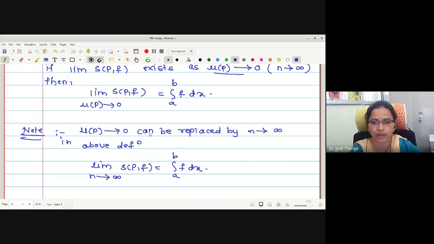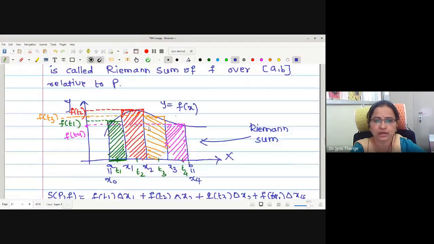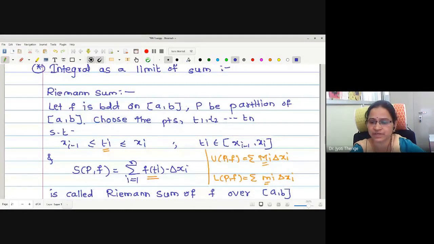What is done simply is that capital Mi and small mi, whichever we have taken, were replaced by an arbitrary function value, because twice we are doing the same process. First we are finding the upper sum, then the upper integral. Then we are doing the same thing by the lower sum, only replacing capital Mi by small mi. That is, the supremum value of the function will be replaced by the infimum value of the function over the ith sub-interval, and the same process was being repeated. Means we were doing the process twice. In the Riemann sum, it was taken arbitrarily. Instead of supremum and infimum, it was an arbitrary function value.